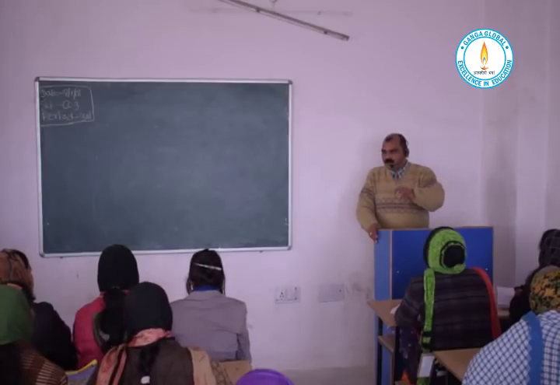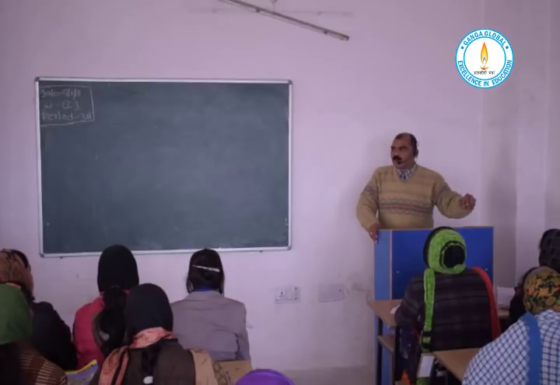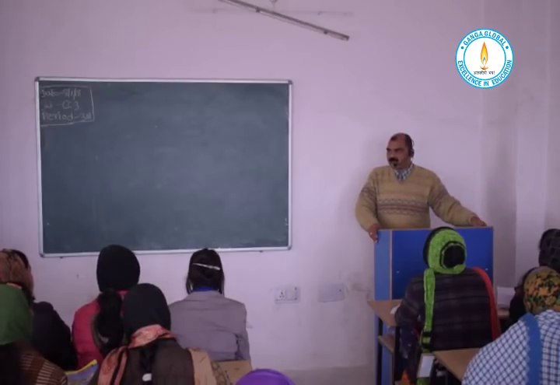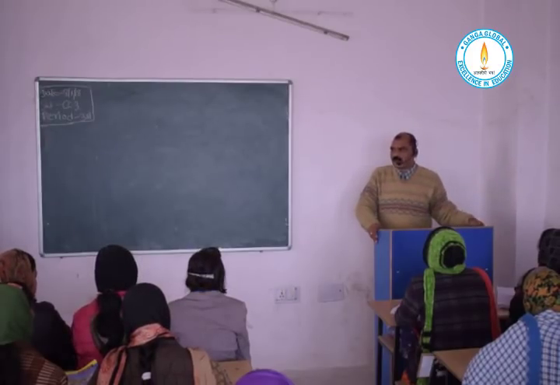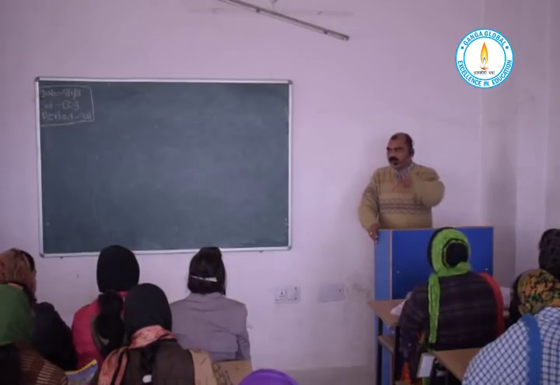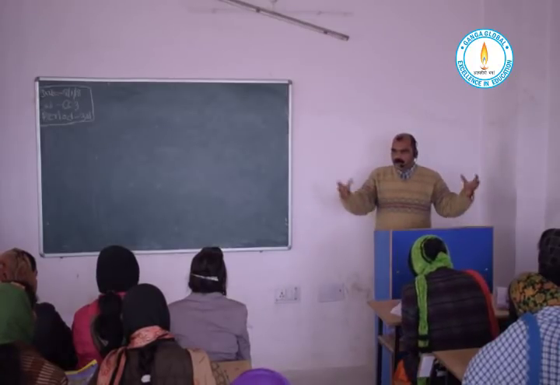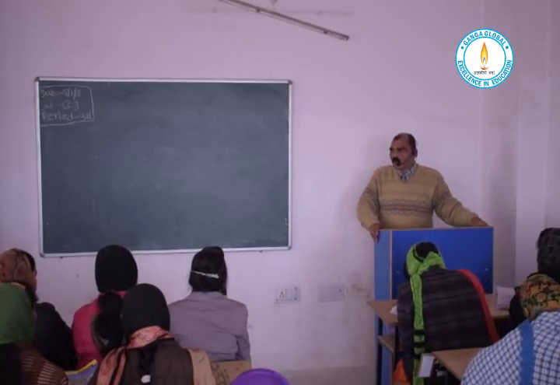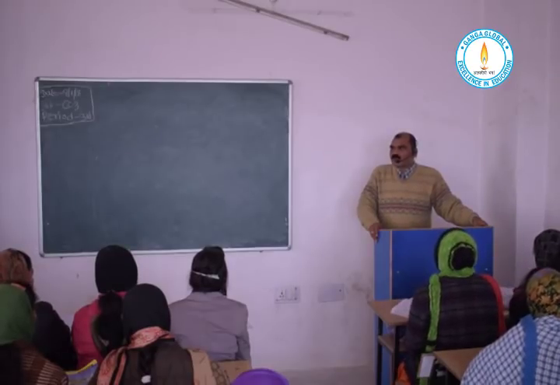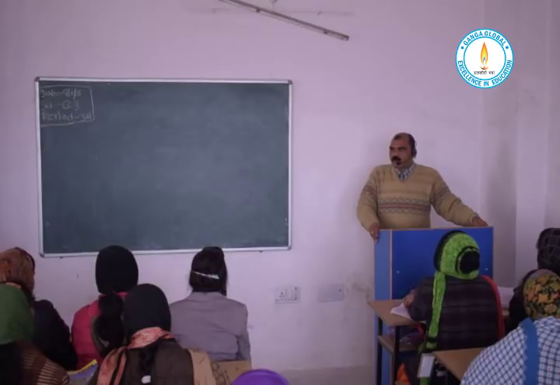Every psychologist has defined one or the other aspect of intelligence. Someone said the adjustment to the new situation. Someone said that it is the learning, it is the behavior or something like that. But none of them combine together to come to a common platform. So what should the actual definition be?